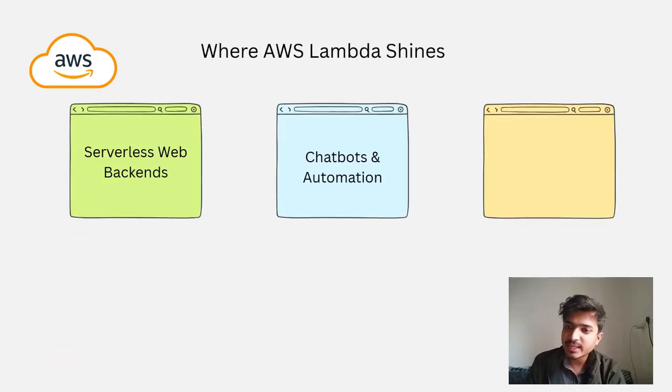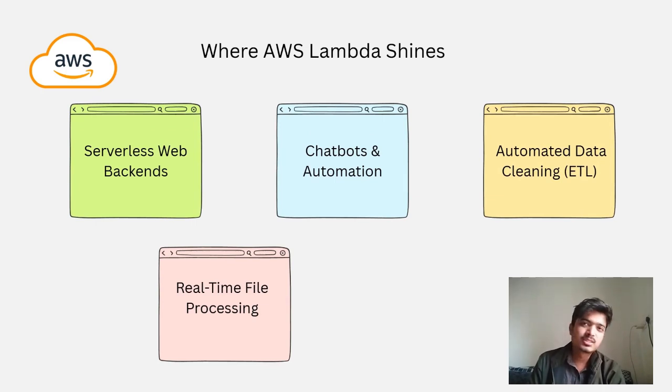So where does AWS Lambda shine? What are the use cases? What kind of projects or tasks in your project can you carry out using AWS Lambda? The first is serverless web backends. Here we can carry out operations with AWS Lambda, like generating new responses or sending emails and so on. That can be done by our backend, which is based on Lambda.